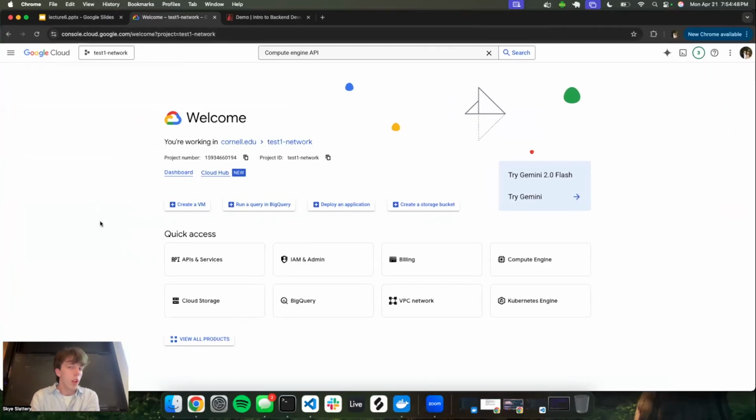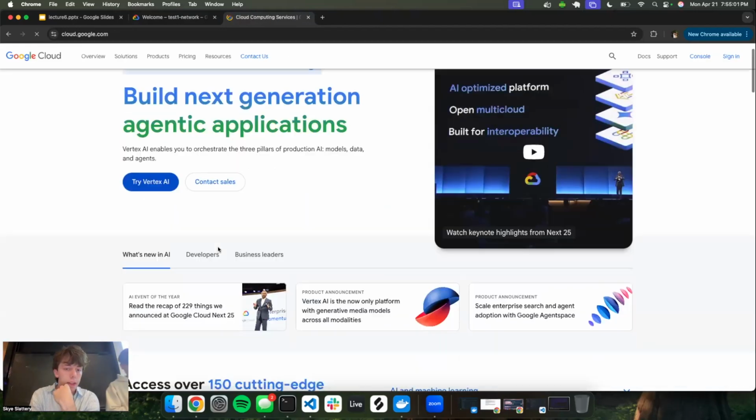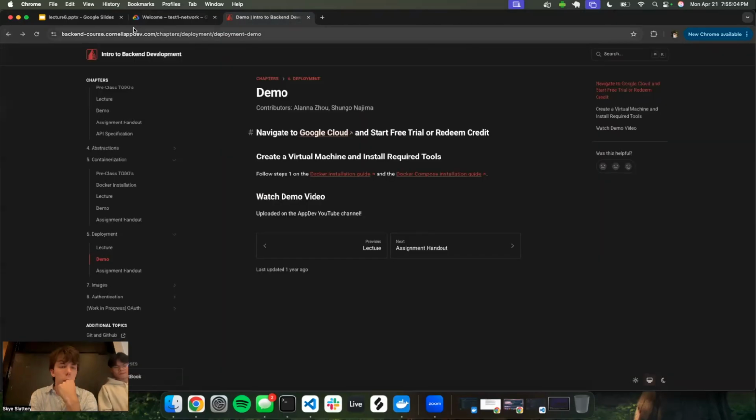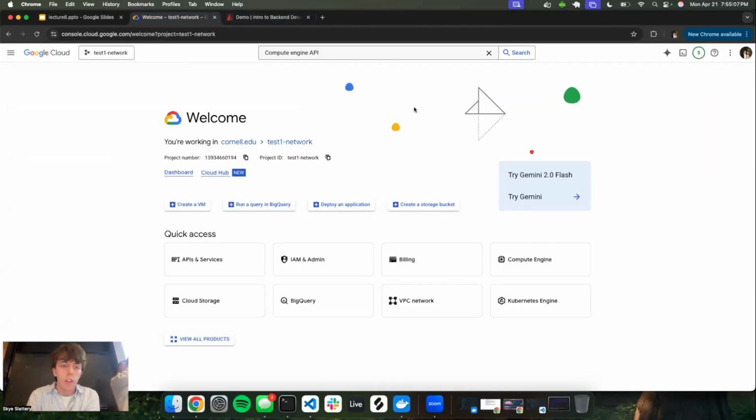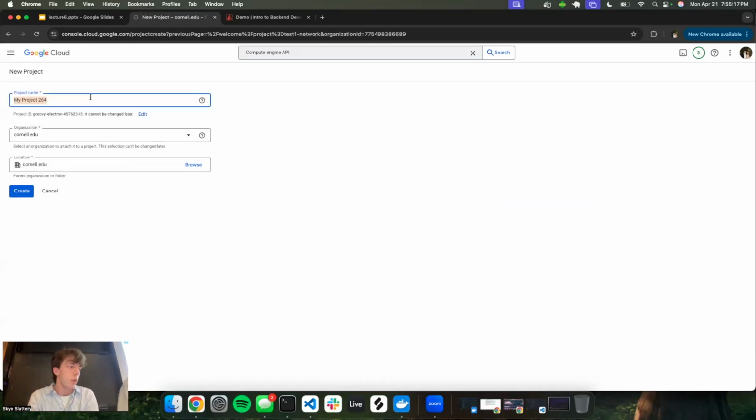Create a project. So we want to go to this Google Cloud dashboard. If you go to the demo here today, you can just click this Google Cloud link. So it's Lecture 6 demo, go to Google Cloud, and then click go to My Console, and that'll bring you here. The first thing we're going to do is make a new project. This is just like an app, any project you're working on. We'll name it demo 6.